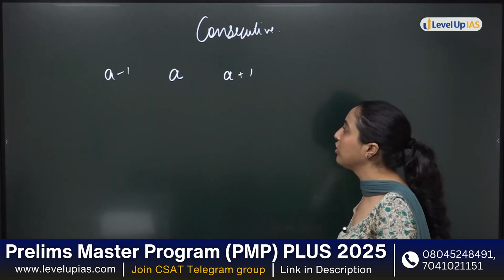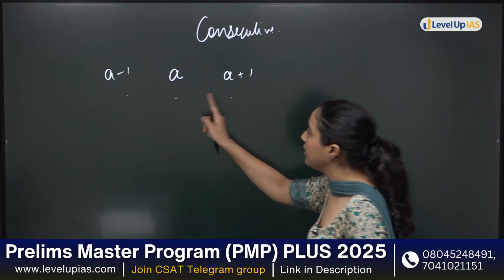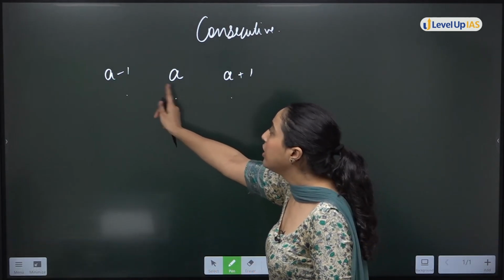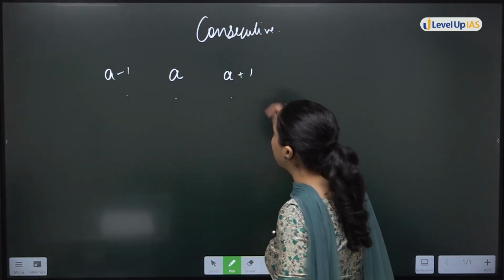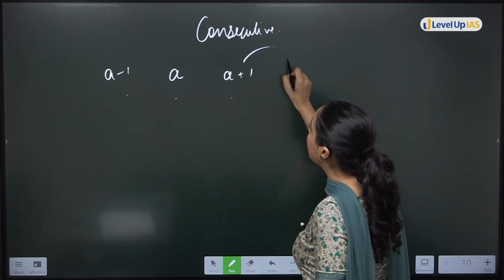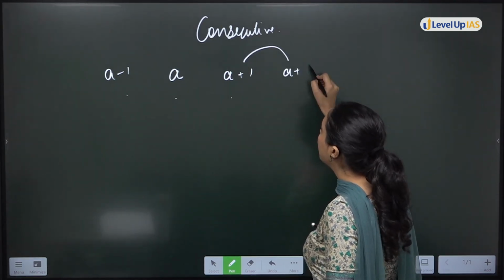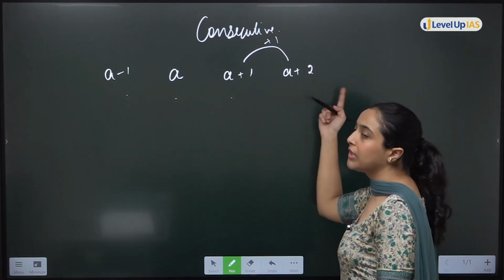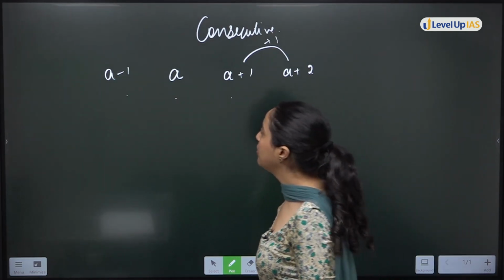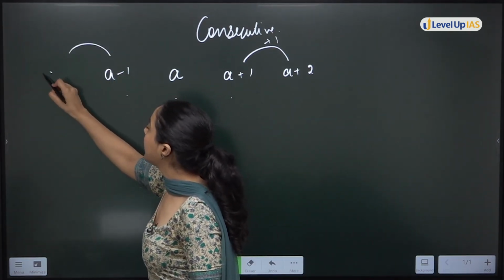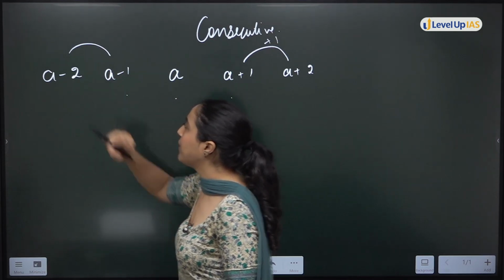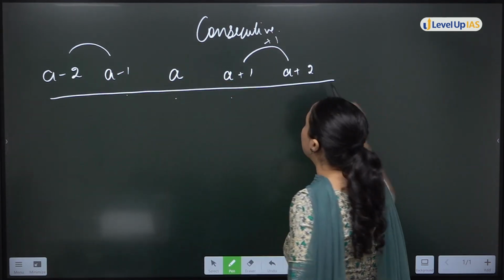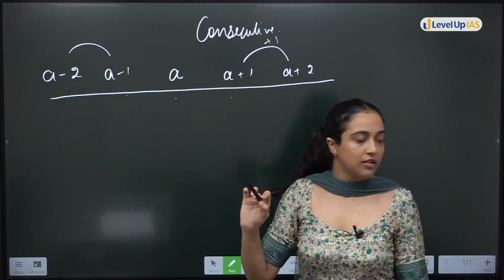Right? This is also 1, 2, 3. These are consecutive integers. Any value of a you put, you will get a minus 1, a plus 1. Then, what will come after a plus 1? I said that there is a gap of 1. So, after a plus 1, you will get a plus 2. And before a minus 1, you will get a minus 2. This is how you take the 5 consecutive integers, right?